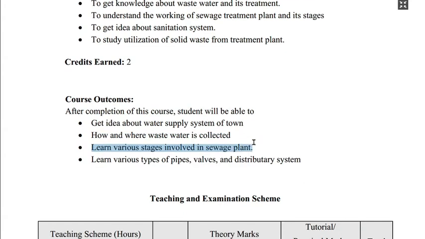You will learn various stages involved in the sewage treatment plant, and finally various types of pipes, valves and distribution system of a water treatment plant. So these are the course outcomes. That means after learning this subject, these are the skills you will get from the subject.